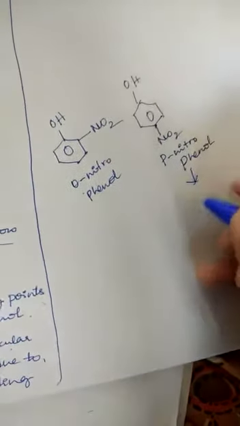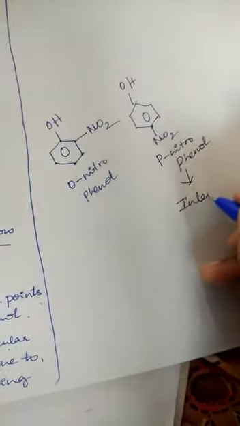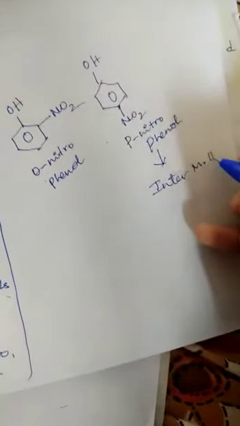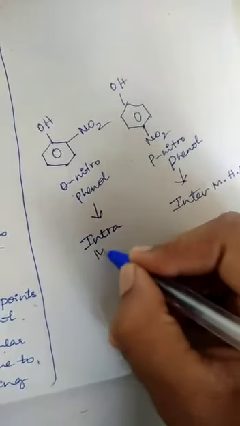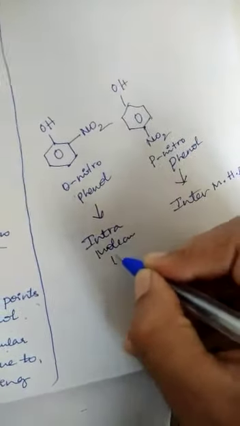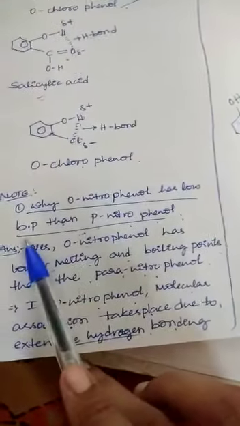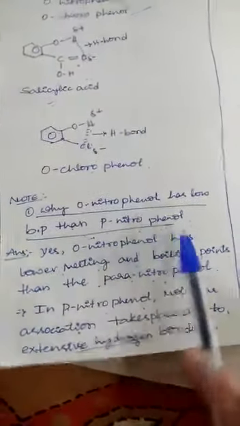Here in this case, in para-nitrophenol, intermolecular hydrogen bonding takes place. In the case of orthonitrophenol, intramolecular hydrogen bonding takes place. Right. Here the question is, why does orthonitrophenol have a lower boiling point than para-nitrophenol?